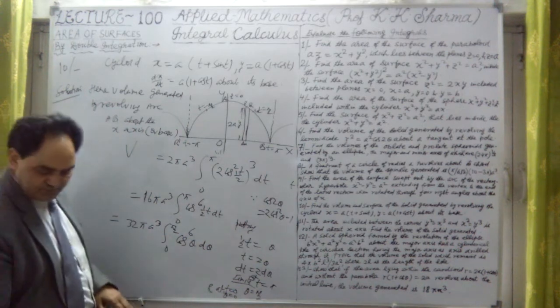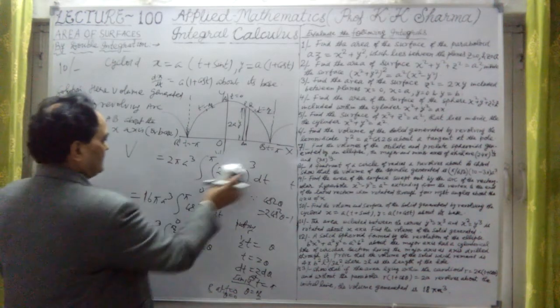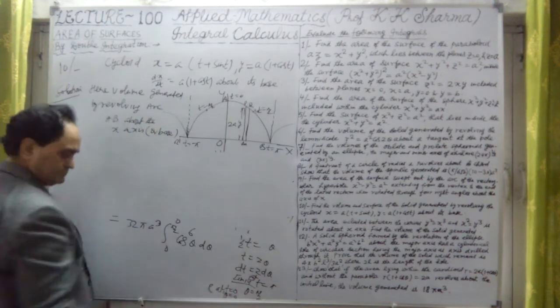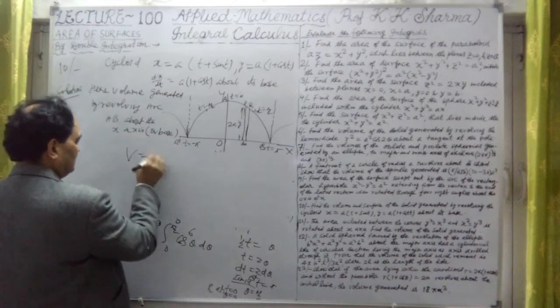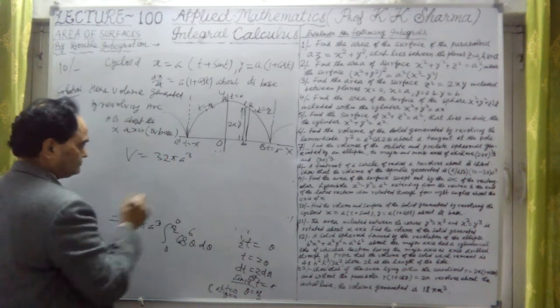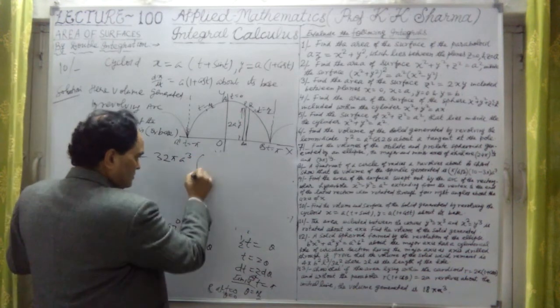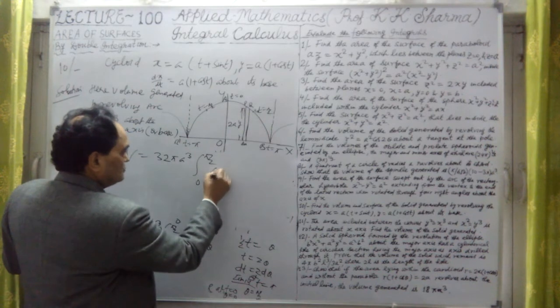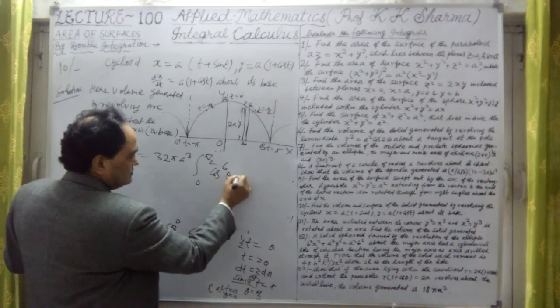Try to understand this. This is done. Now we can apply the reduction formula for cos. This is 32 pi a cube, from 0 to pi by 2, cos raised to power 6 theta d theta.